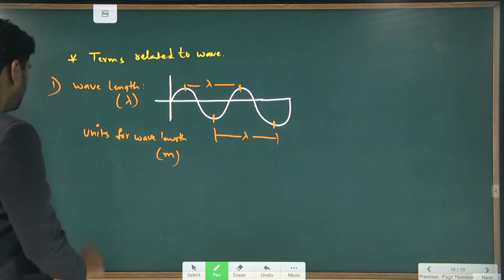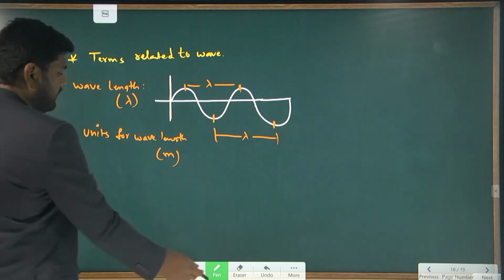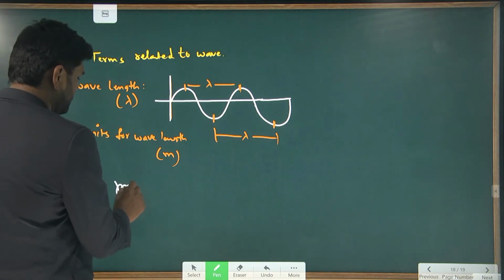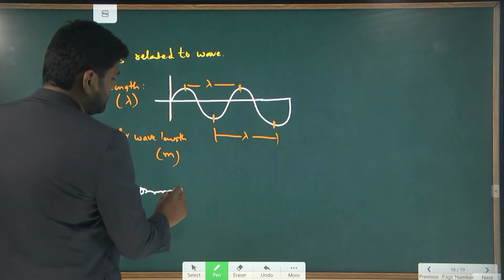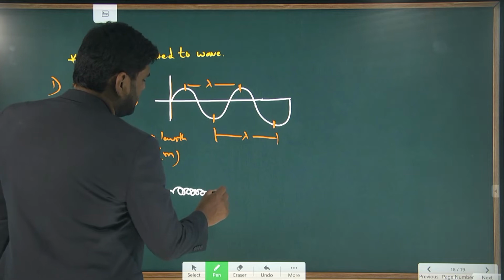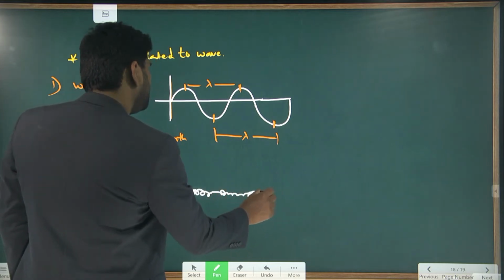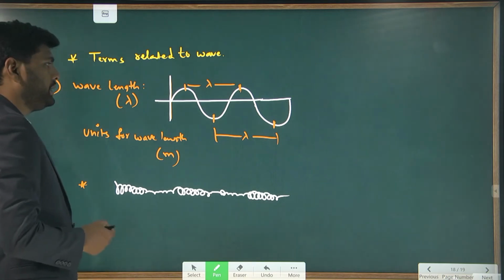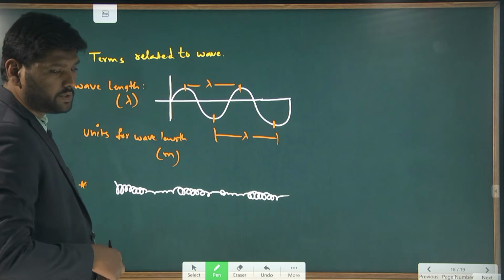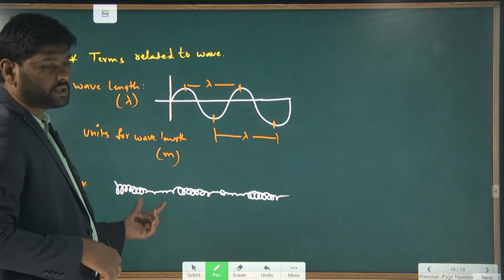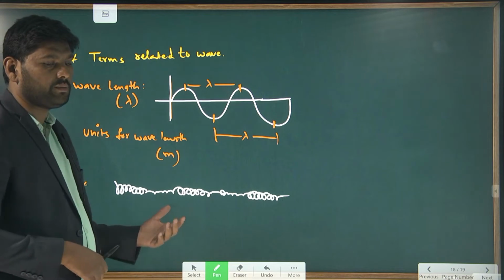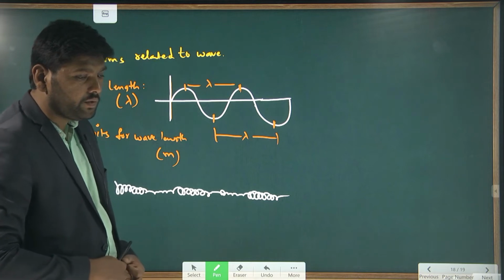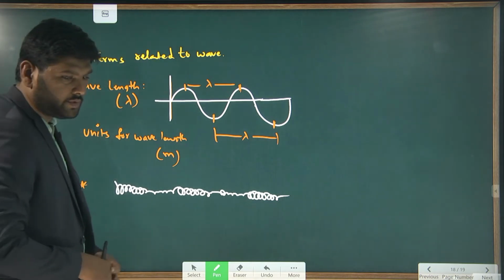Now what about longitudinal? If you take the longitudinal wave, as you see in the slinky, this is the way you have it. The distance between successive compressions, or the distance between successive rarefactions, is known as the wavelength.